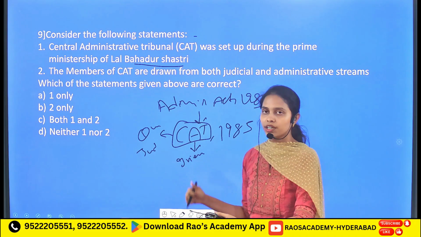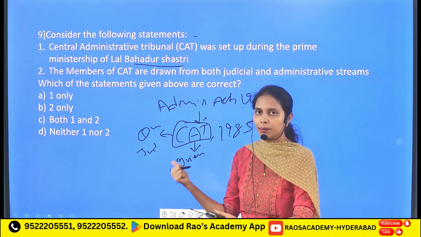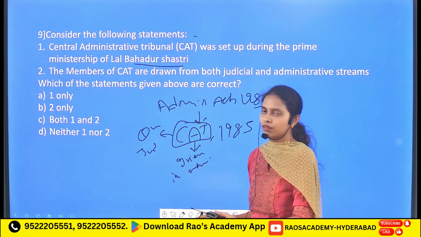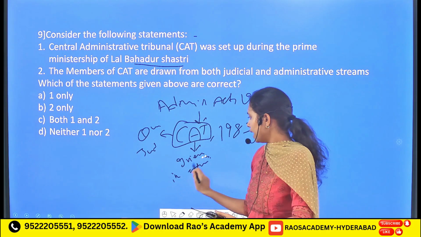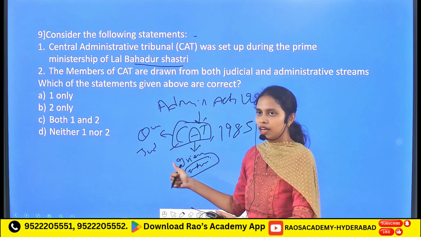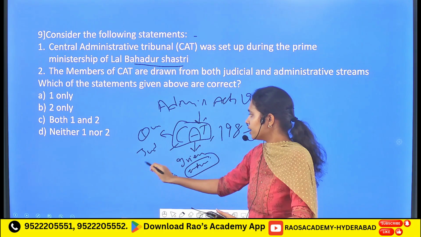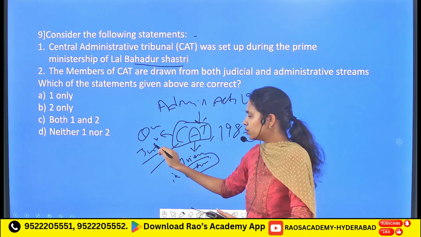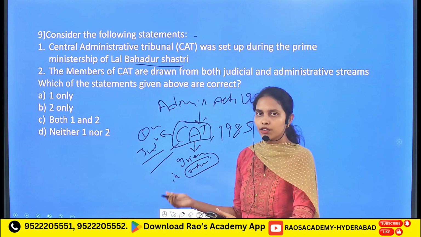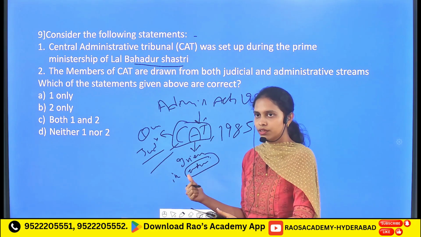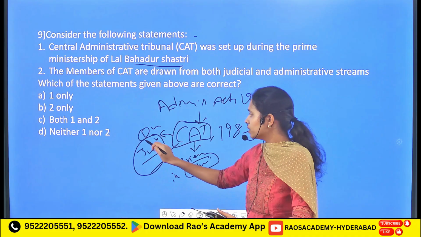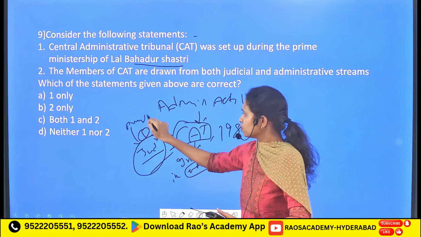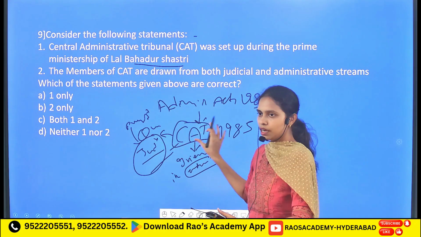That means, in order to redress the different grievances of the different public employees in their administrative matters. So in order to overcome these problems in administrative matters, this particular Central Administrative Tribunal has been established. Whereas, as I told you, the members of this Central Administrative Tribunal include the judicial members and also the higher officials from the center as well as the state. And these members of the Central Administrative Tribunal will be appointed by the President of India. So this is the brief background of the Central Administrative Tribunal.